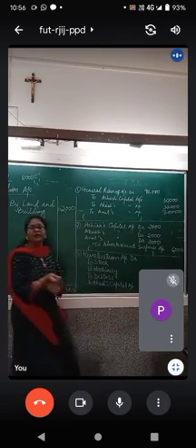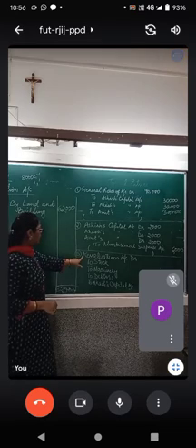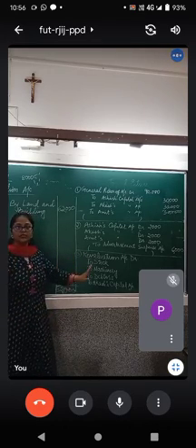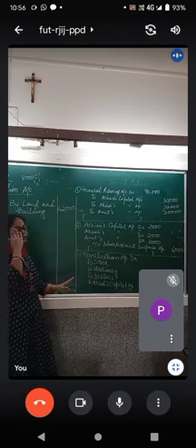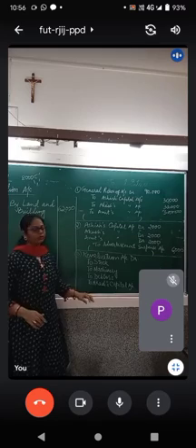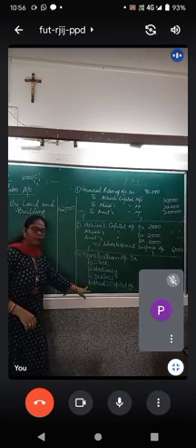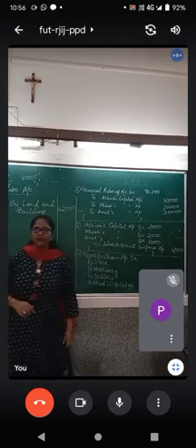I repeat, you can write these entries as 4 separate journal entries also. Revaluation account debit to stock, only stock. Revaluation account debit to machinery, only with the amount of machinery. Revaluation account debit to debtors, only with the amount of debtors. And revaluation account debit to Akash's capital account, only the amount 10,000 which was for remuneration.